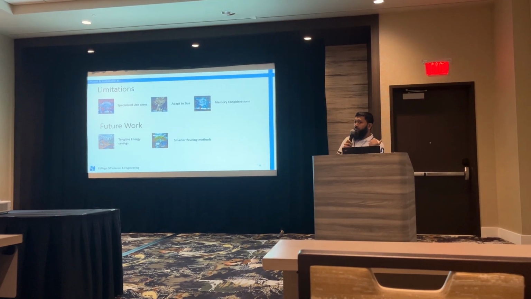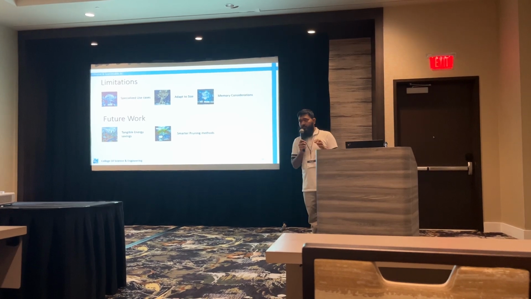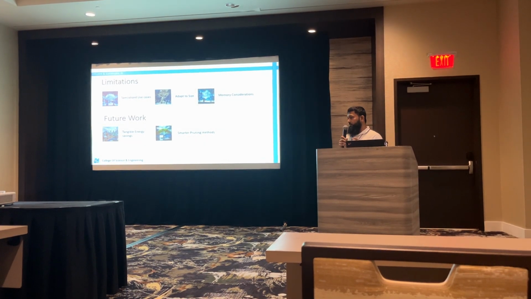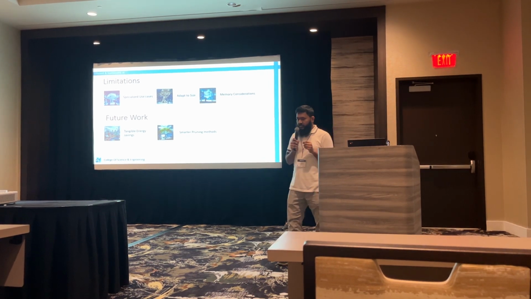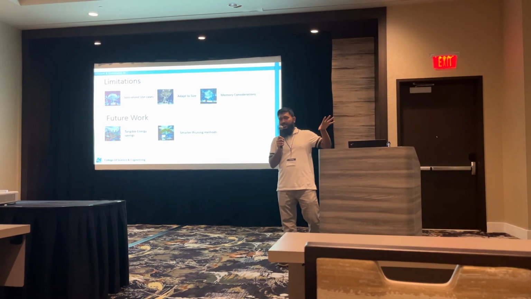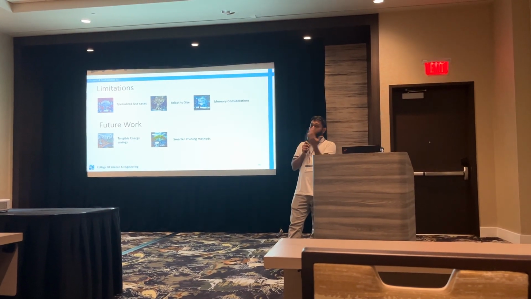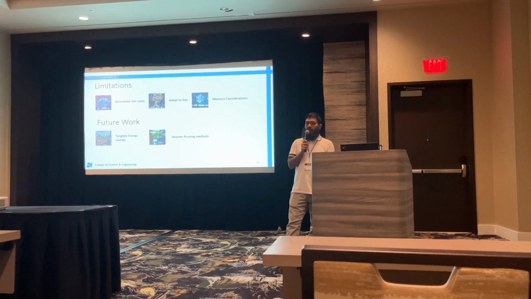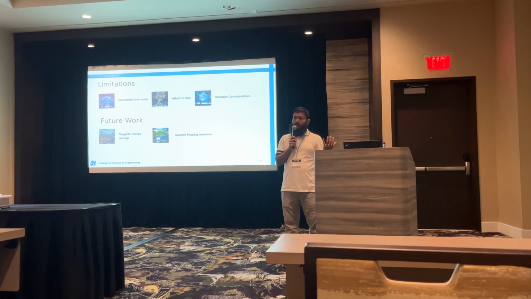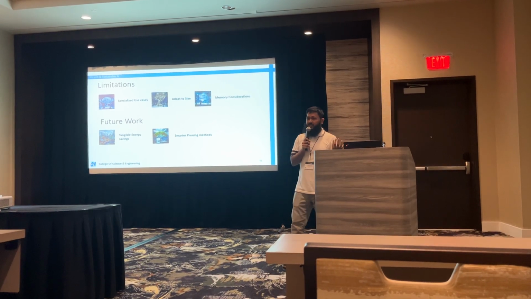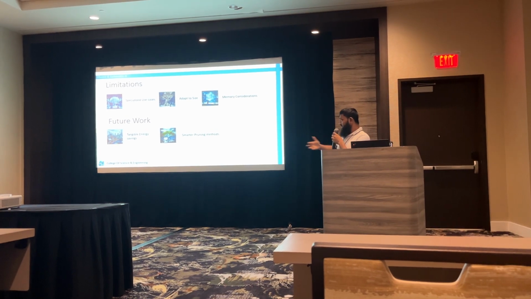Also, if you remember the 10 million parameters model, we were able to compress 60%. But this one, we were able to compress to 30%. So our method still has to adapt to size. Another important consideration here, remember I was telling you we were storing the importance of the weights. So you need to have a copy of the model. For each parameter you have to store the importance of that weight. So if you have 4.2 billion parameters in your RAM, you have to store another 4.2 billion parameters, which is not good. So which brings us to our future work.